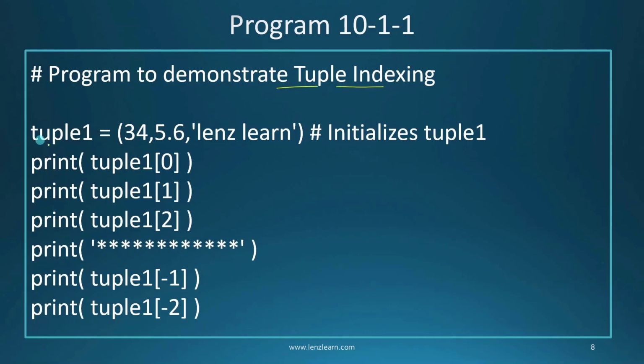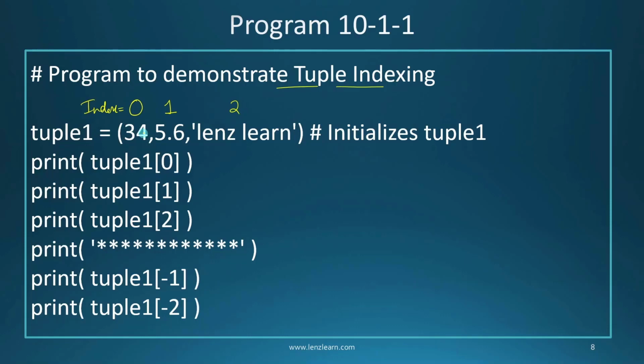So here I've created a variable tuple1 which stores this tuple inside it. So let us see how many elements are there in this tuple. If I write the index value over here, the first element 34 will have index 0, the second element 5.6 will have index 1, and the third element, which is a string called lens learn, will have index value as 2.